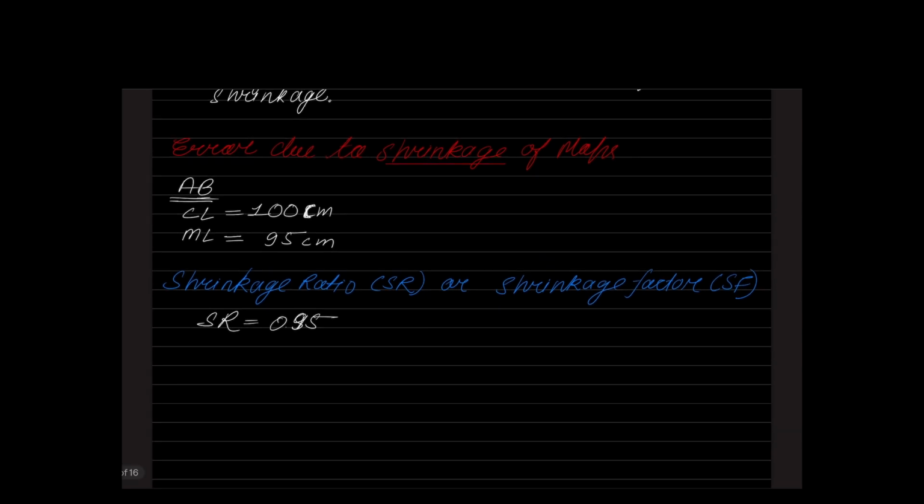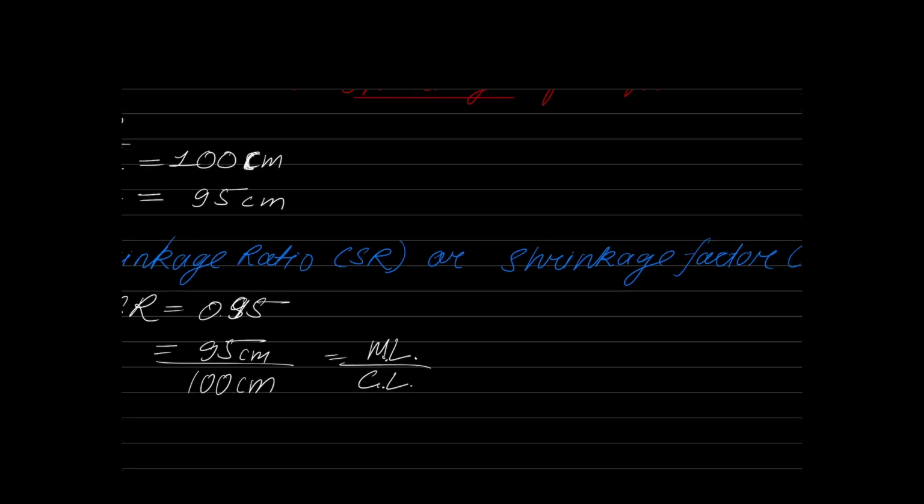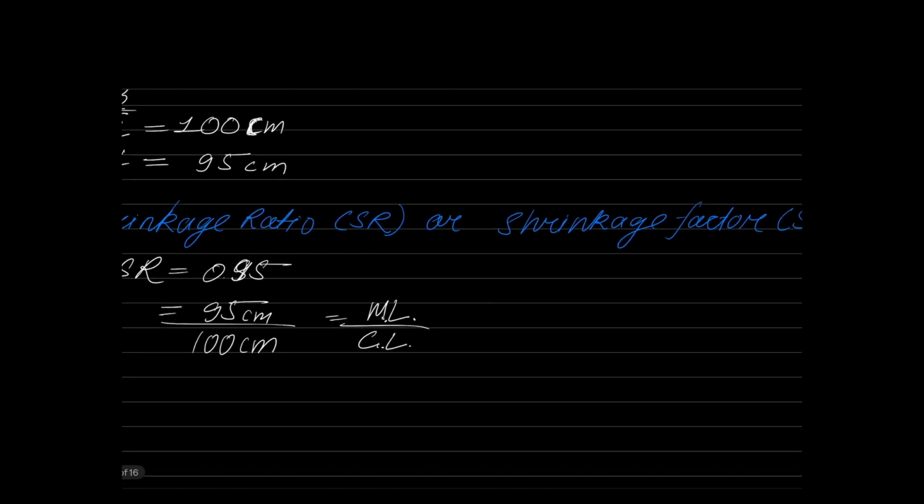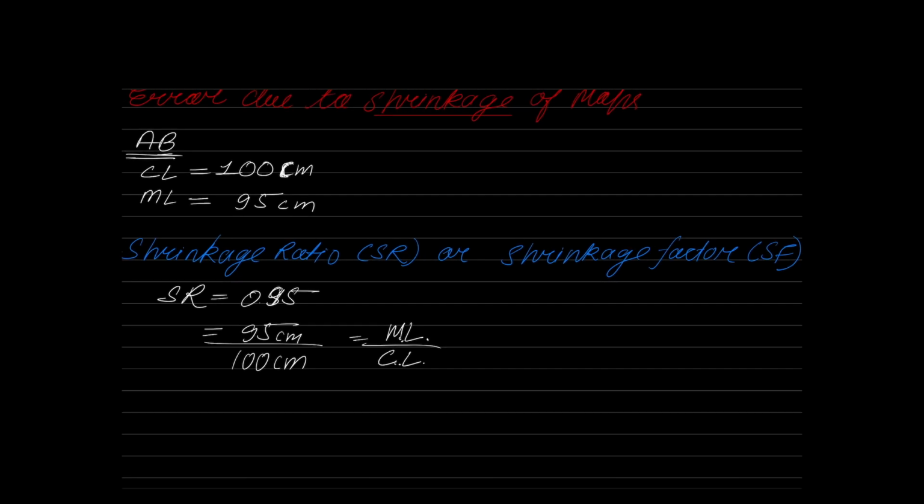Now, what is this 95? 95 is nothing but the measured length after shrinkage, divided by what is 100? 100 is the correct length before shrinkage. So this becomes the formula for shrinkage ratio. What is the formula for shrinkage ratio? Formula for shrinkage ratio is measured length after shrinkage divided by correct length before shrinkage. That is the formula. But forget about the formula.